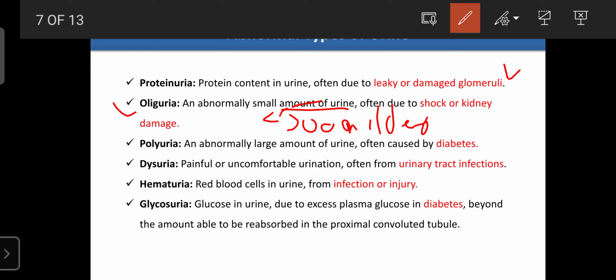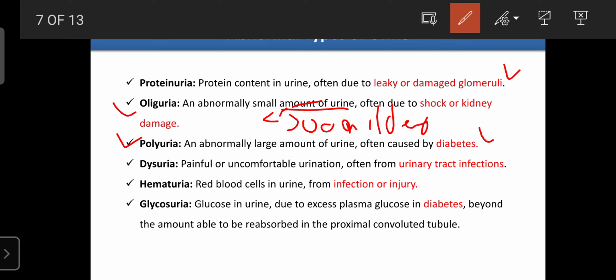And polyuria: a large amount of urine is excreted, more than 2500 ml per day. That condition is known as polyuria. It occurs in diabetes as well as diabetes insipidus, where the urine output is more than 2500 ml per day.